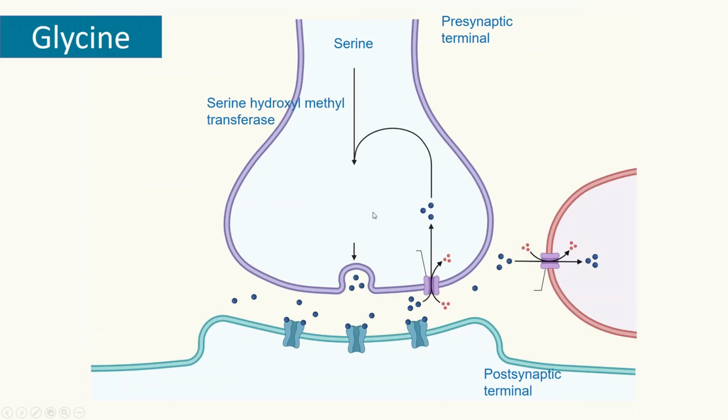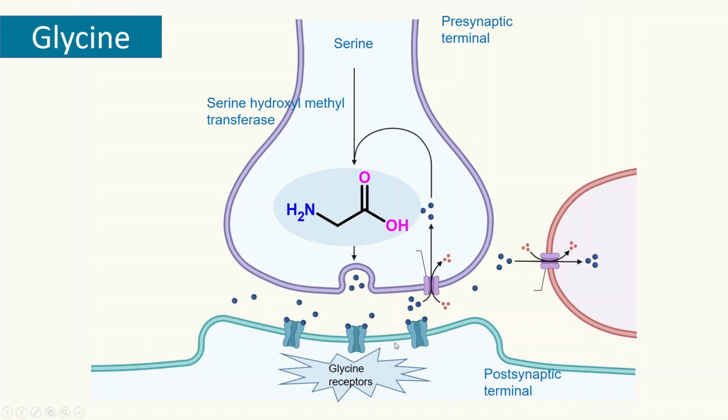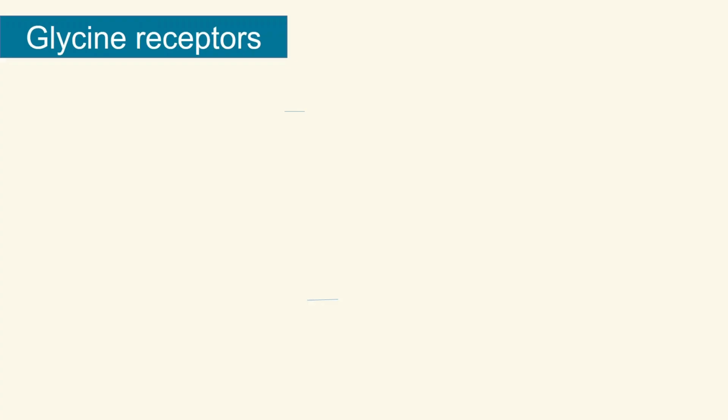Serine hydroxymethyltransferase produces the glycine, and this glycine is released into the synapse and binds to the glycine receptors. Then signals are terminated as glycine transporters take it back into the presynaptic terminal, and glycine also enters into the glial cells. That's the termination mechanism.